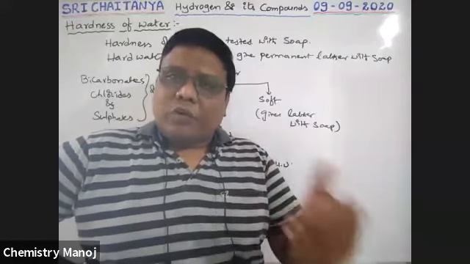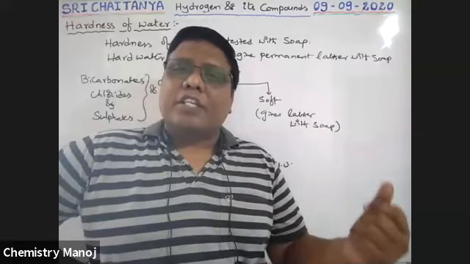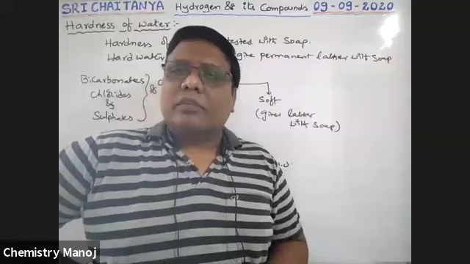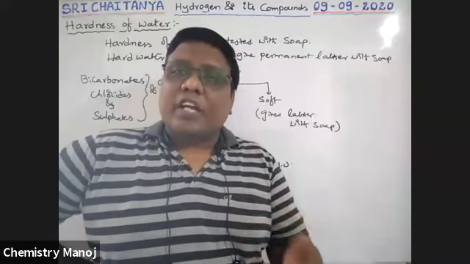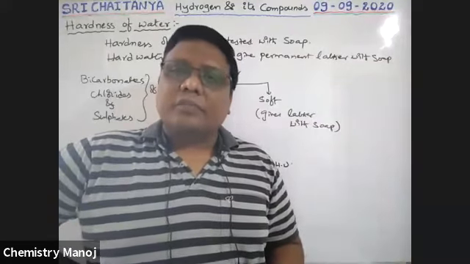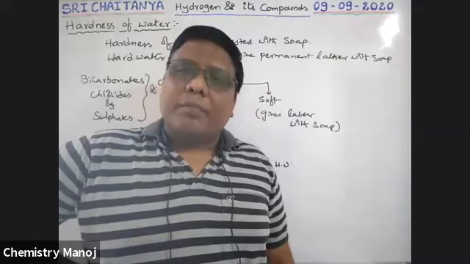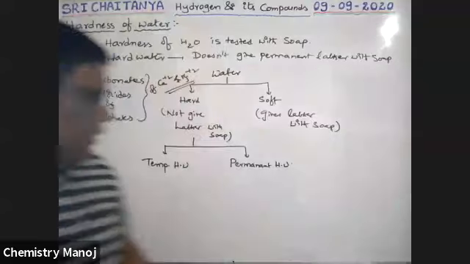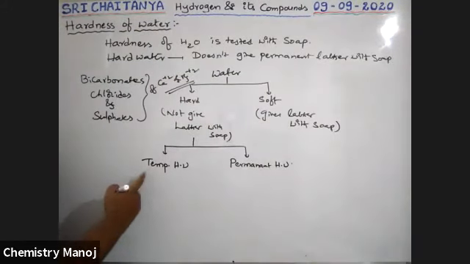But if chlorides or sulfates of calcium and magnesium are present in water, it is difficult to remove those chemicals. It is difficult to convert that hard water into soft water. That is why that is called permanent hardness, or permanent hard water. So therefore, this temporary hard water contains